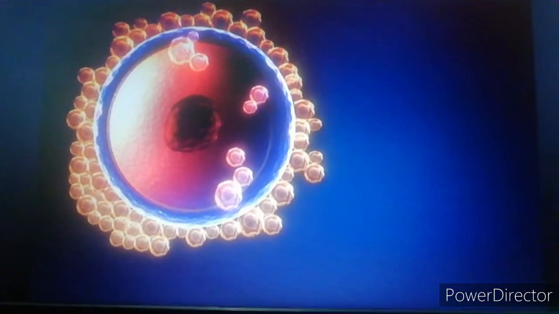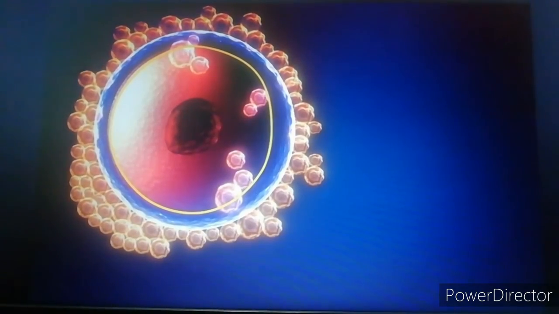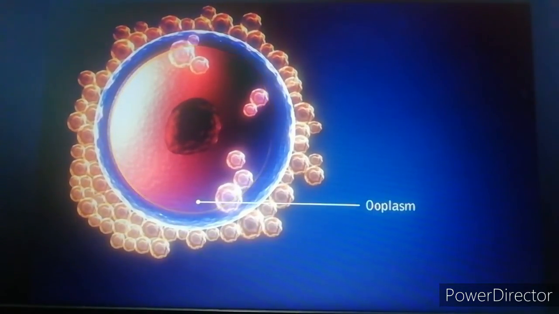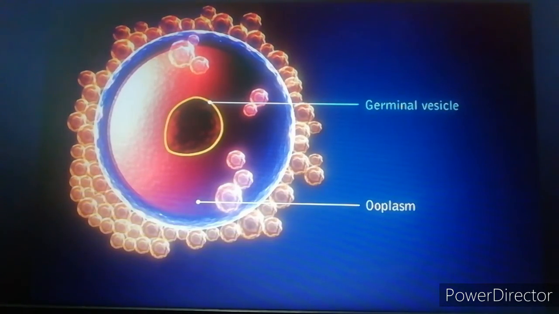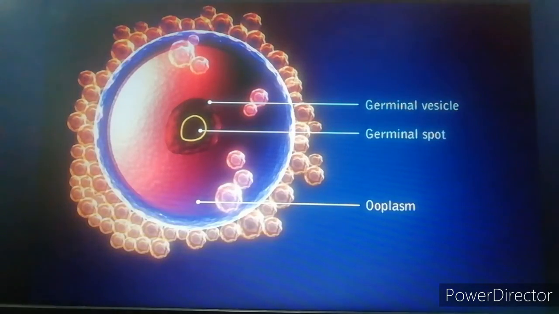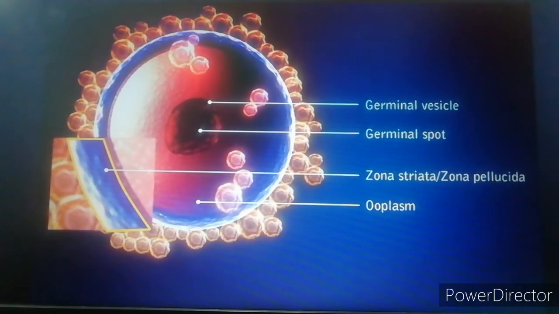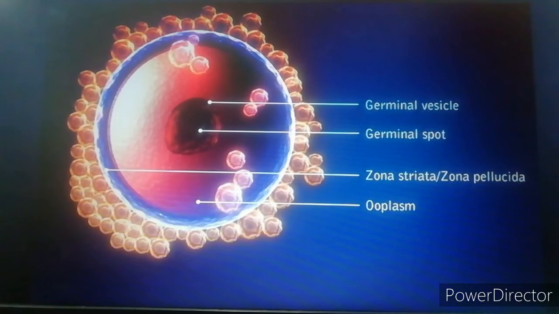For example, the cytoplasm of the ovum is known as the yolk or ooplasm. The nucleus is called the germinal vesicle, and the nucleolus is known as the germinal spot. The thick, transparent envelope covering the ovum is called zona striata or zona pellucida, and the several layers of cells derived from the follicle adhering to the outer surface are called corona radiata. Let's learn more about the different parts of ovum.